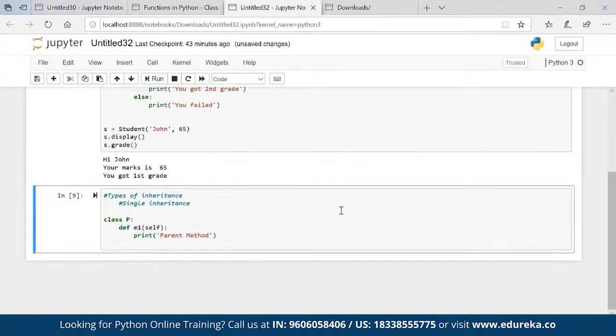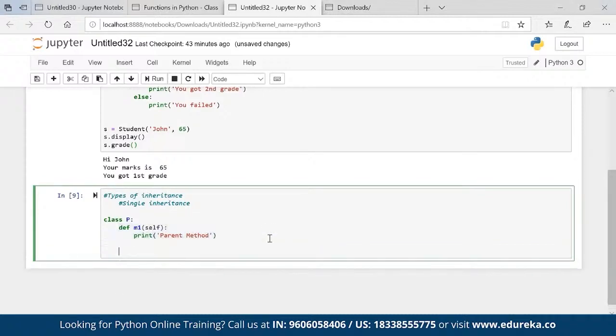Okay, so I have a class P. Inside this class P, this is one of the properties of the parent. Now I have a class C, and I am passing parent property colon pass.